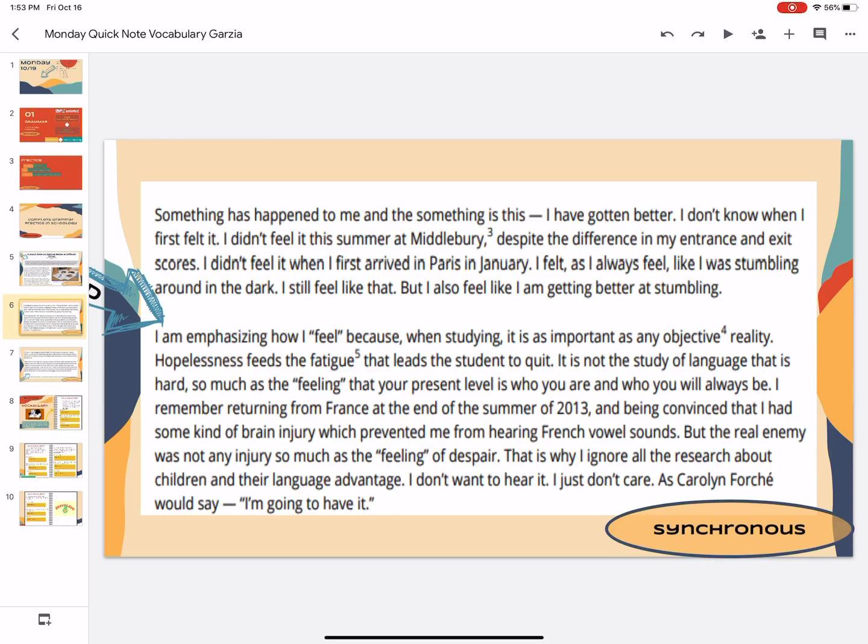That is why I ignore all the research about children and their language advantage. I don't want to hear it, I just don't care. As Caroline Forche would say, I'm going to have it. So he's saying it's not our abilities or inability that prevents us from succeeding, but our feeling that we're not that great really holds us back.